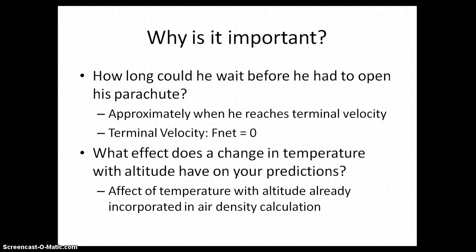The answer is around the time he nears terminal velocity, as this is when the net force is equal to 0, meaning that all the forces acting on him as he falls are canceling each other out. This would allow the parachute to slow him down effectively, as it would be the only force that is uncancelled as he's falling. Another point of interest is the effect of temperature. How could the changing temperature as Baumgartner's falling affect the model prediction?